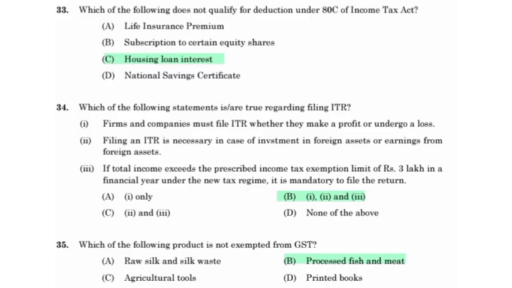Firms and companies must file ITR whether they make a profit or undergo a loss. Filing an ITR is necessary in case of investment in foreign assets or earnings from foreign assets. If total income exceeds the prescribed income tax exemption limit of 3 lakh in a financial year under the new tax regime, it is mandatory to file the return.